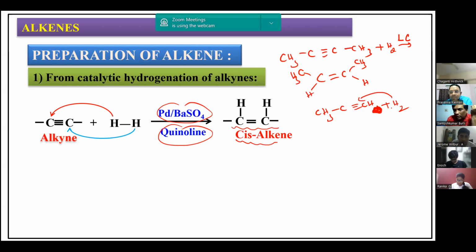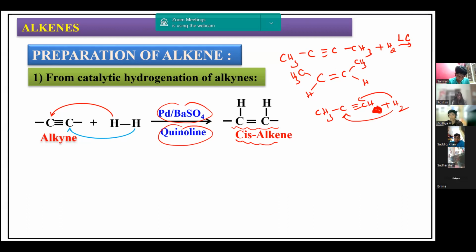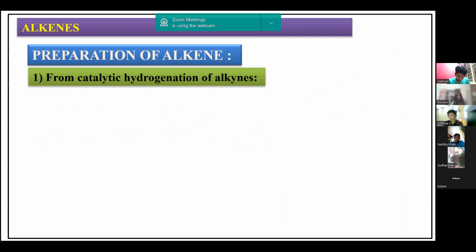One hydrogen adds here, another hydrogen adds here, so the product has no cis or trans isomer. But if the product can have geometrical isomers, the type you obtain here is only cis, no trans. So if you want to get trans, you need to use some other reagent. What is that reagent?